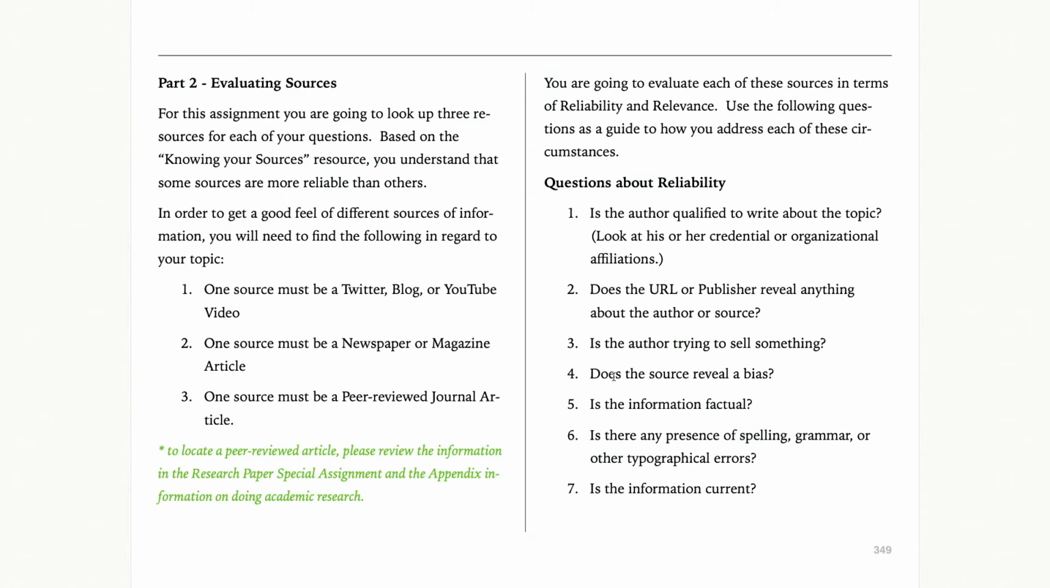The second one is evaluating your sources. This is the bigger part of the assignment here. One source needs to be a tweet, blog, or YouTube video. The second source is from a newspaper or magazine article, like a general trade magazine like Time or People magazine or something like that. And the last source is a peer-reviewed journal.